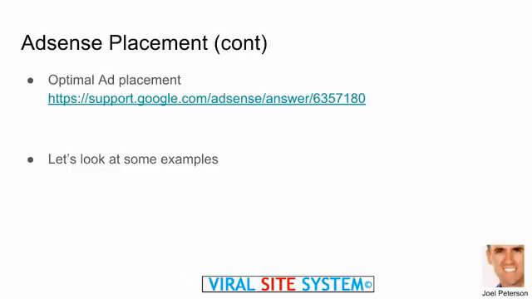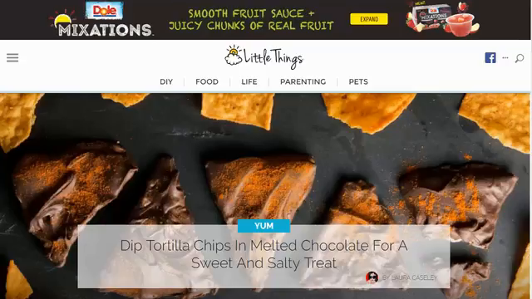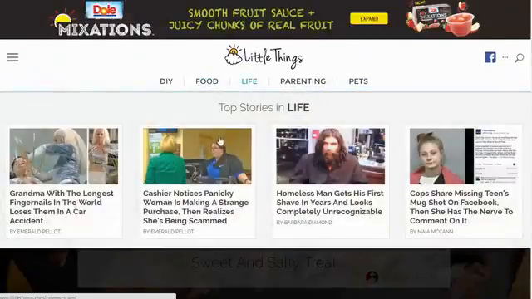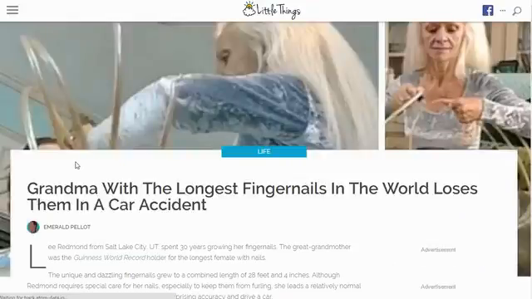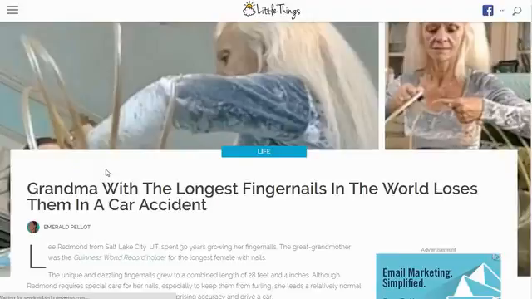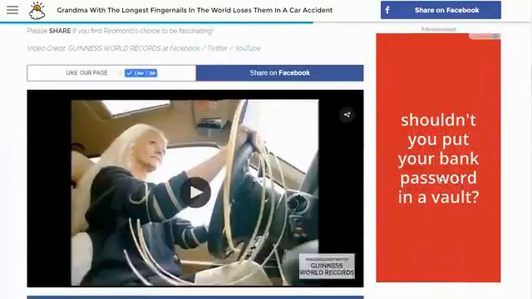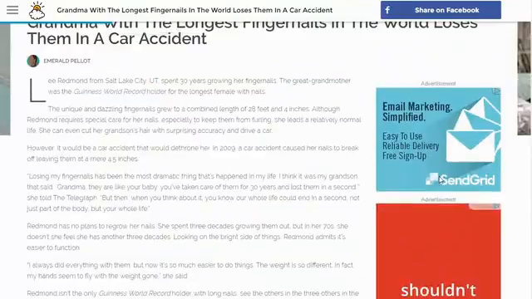Okay, so I'm going to go to a couple examples of ads, and let's go to Little Things. Let's go to one of their ads. Let's go to this one here about the grandma with the longest fingernails. All right, so this is what it looks like on desktop. Now notice what these guys have is they have an ad here, and they have an ad here. Now be really careful. Notice something.